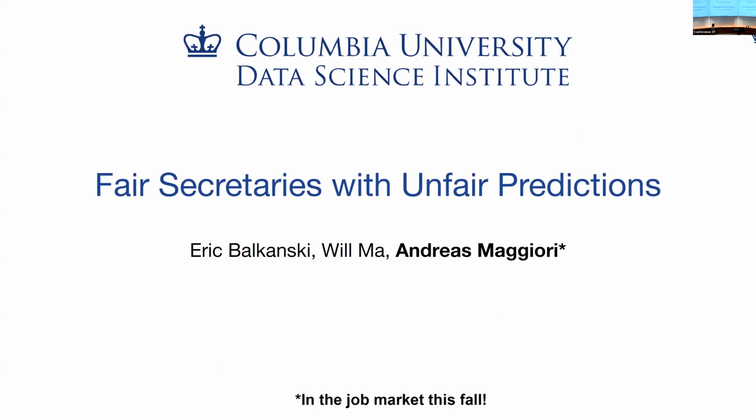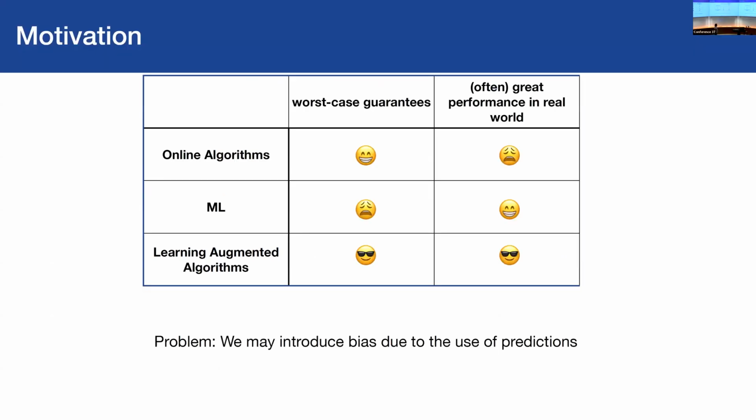Okay, hi all. So I'm going to talk about how to use unfair predictions to ameliorate algorithms and make them also fair. Okay, so there are classical online algorithms. They're good because we can prove theorems, bad because they don't work so well in practice. Then there is ML, which is exactly the opposite. And then there are these learning augmented algorithms that try to achieve the best of both worlds.